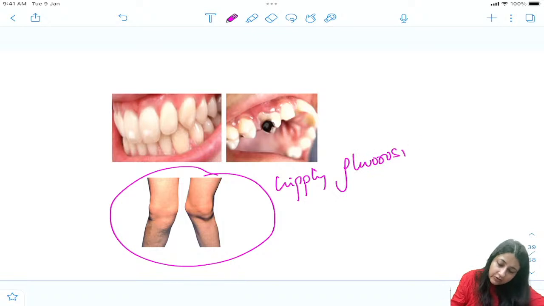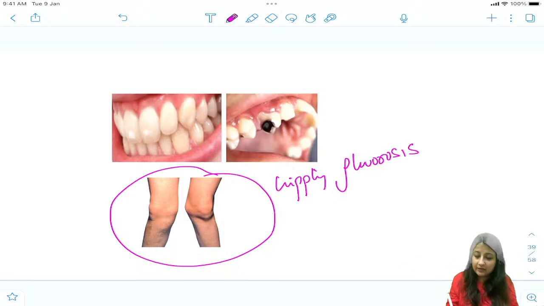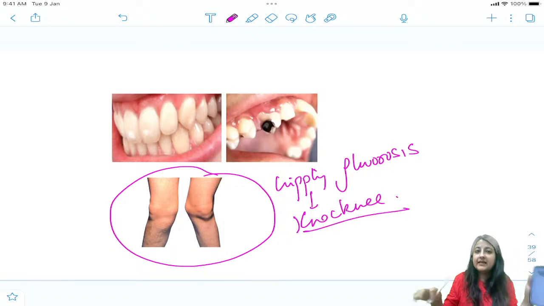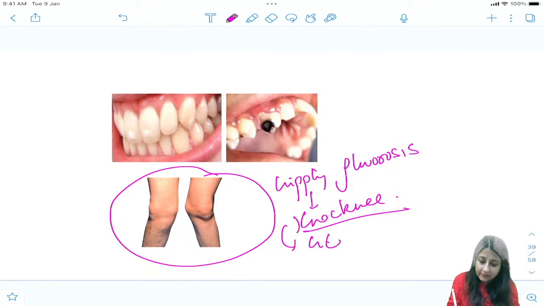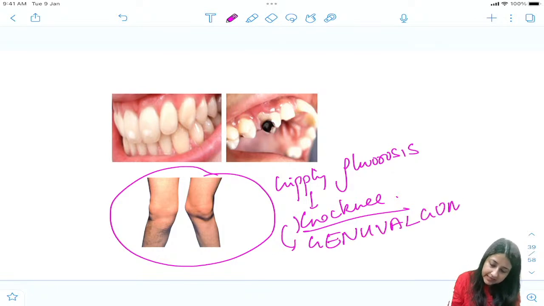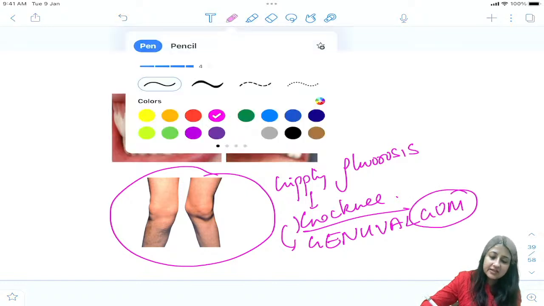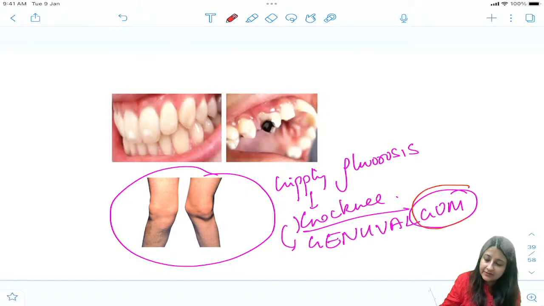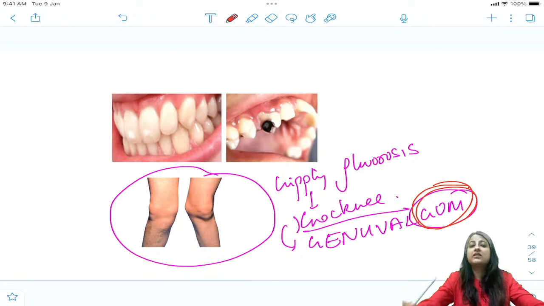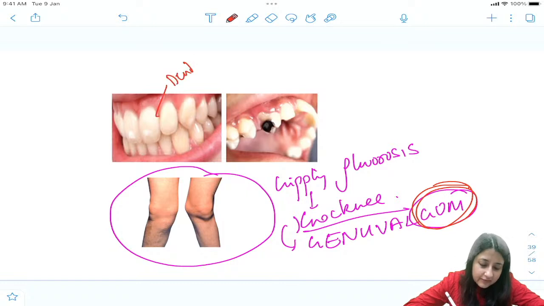In crippling fluorosis, the legs are sticking. Okay, what is this known as? Knock knee. The knees have come together and they have stuck by gum. तो इसको क्या बोलते हैं? Genu valgum. ठीक है, ऐसा लग रहा है that they have stuck together by what? They have stuck together by gum. So this is known as genu valgum. Okay, this is what? Crippling fluorosis. This of course is dental fluorosis.